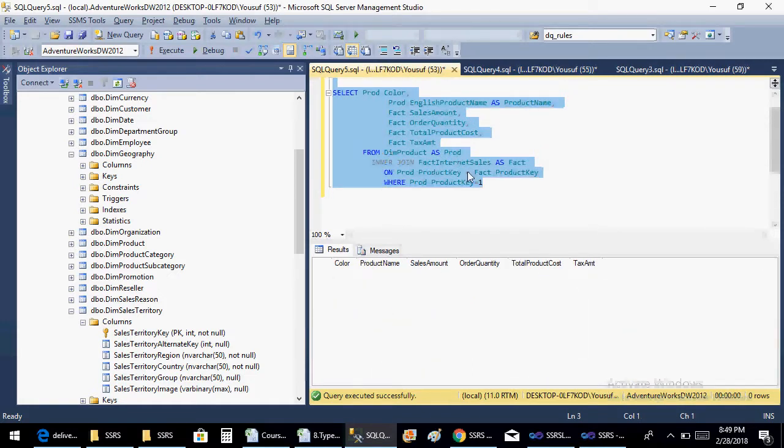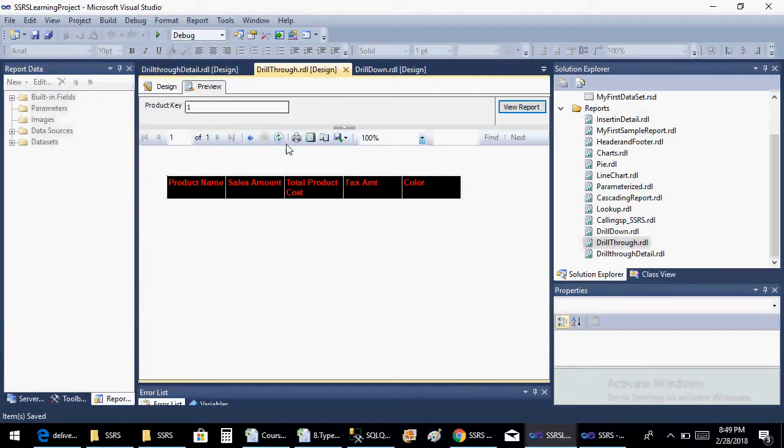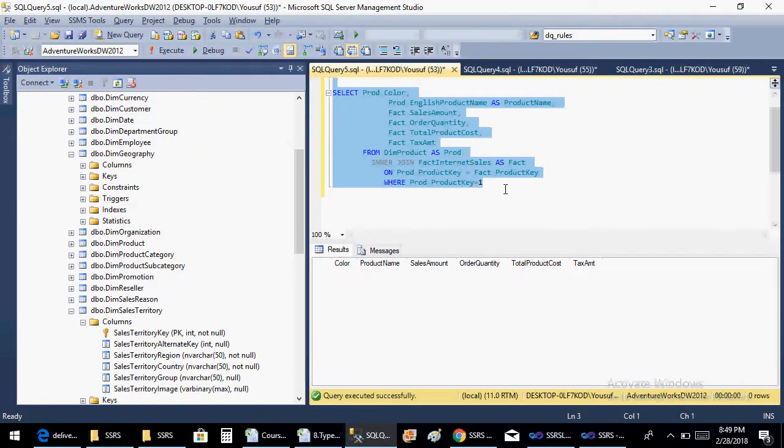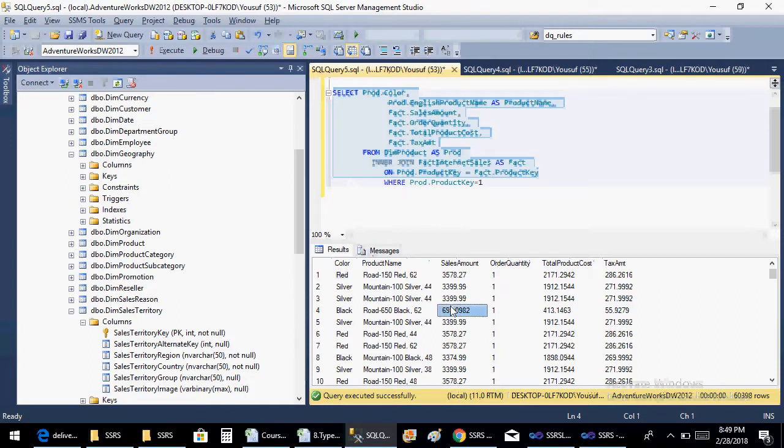Yeah, we don't have information for this. What is it that we have? We'll see that. And we'll click on the same. The detail table doesn't have that information, so that is the reason we are unable to see the values.